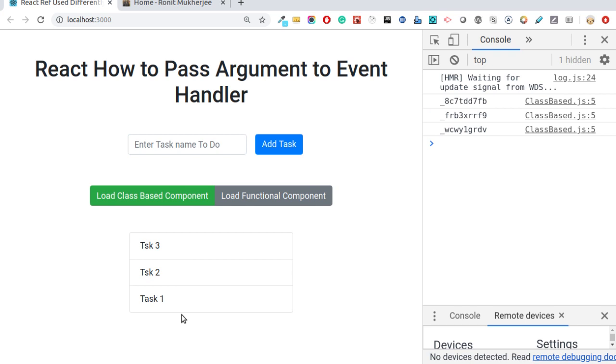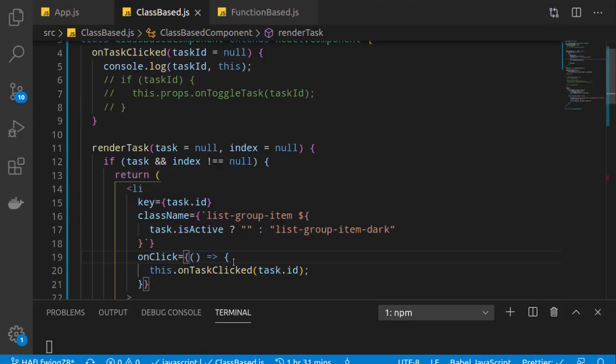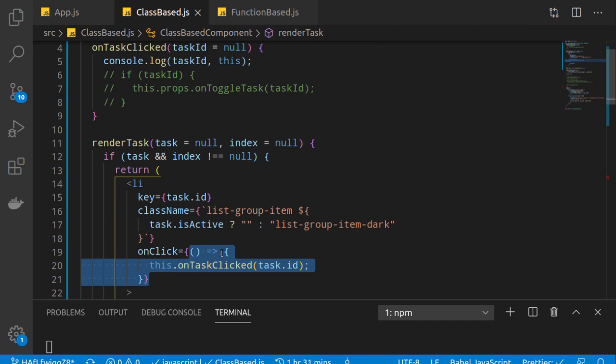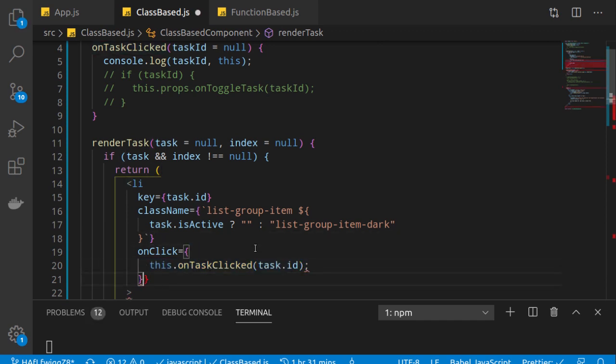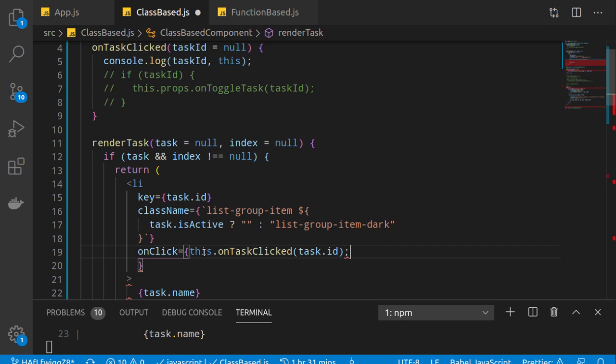So we have achieved our second step, how we can pass particular parameters or values to our event handler. Now, what's the next way? If anyhow we want to use a method directly, without using an anonymous function, which was the way we did.